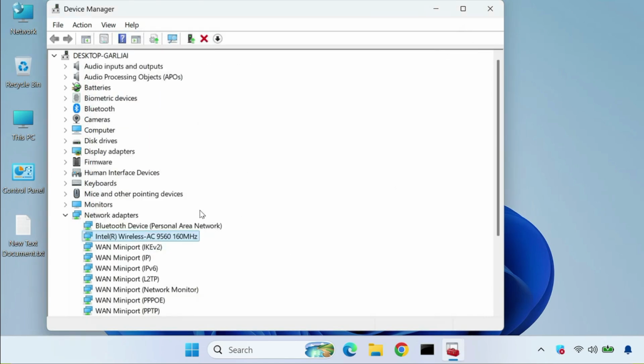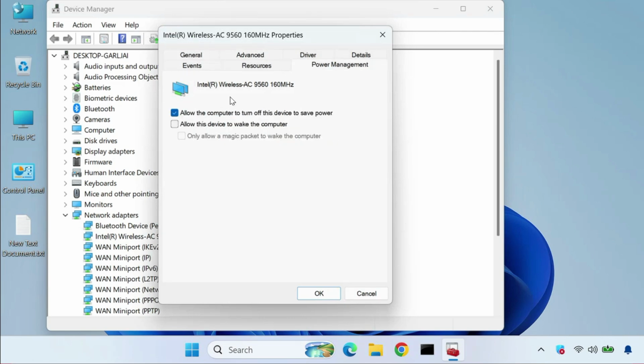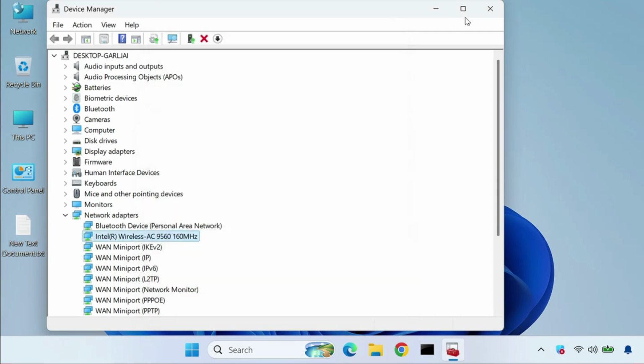Okay, then right click, go to Properties again and go to Power Management. Uncheck this one, "Allow the computer to turn off this device to save power," then click OK and then close it.